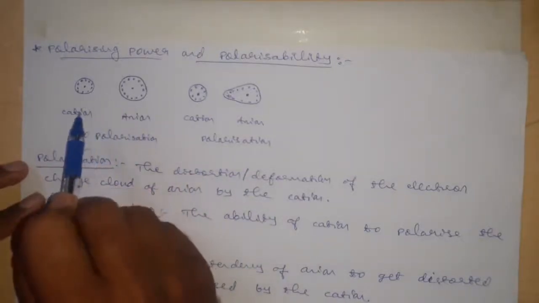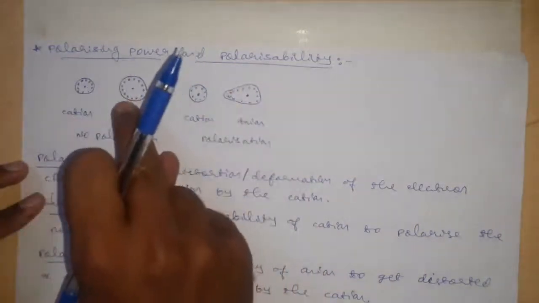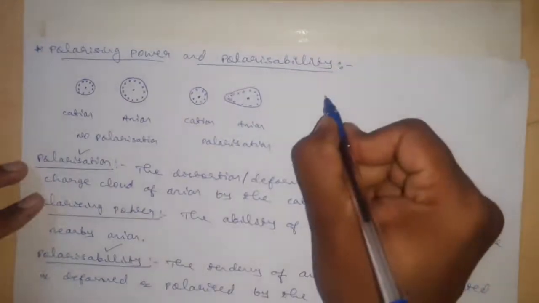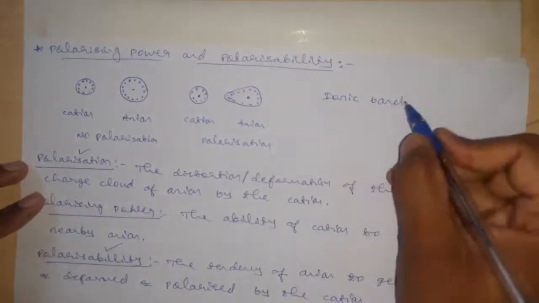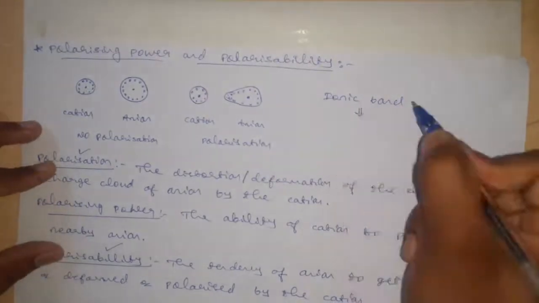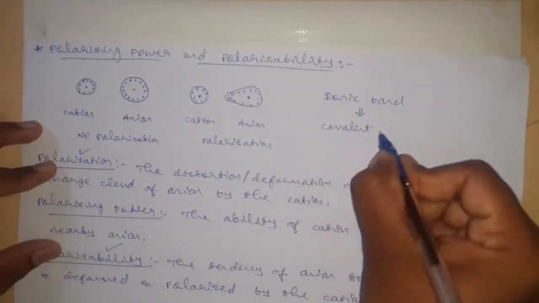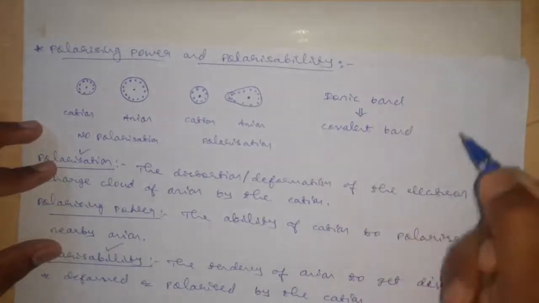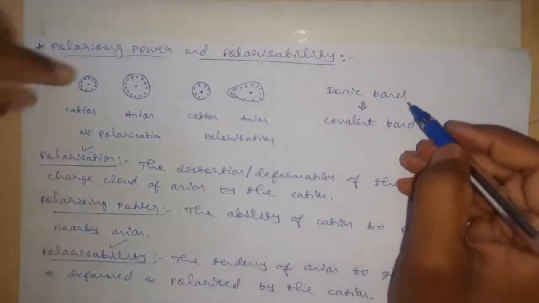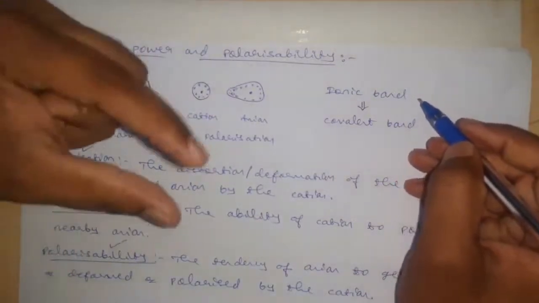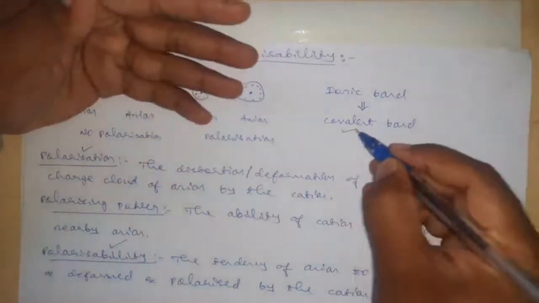There is a formation of an ionic bond because it is a cation and anion, and because of the attraction the ions form a bond called an ionic bond. But because of the polarization, we can see a change of ionic character to covalent character. Because of the polarization, sharing of electrons occurs between these two ions to some extent, and the bond shows somewhat covalent character.